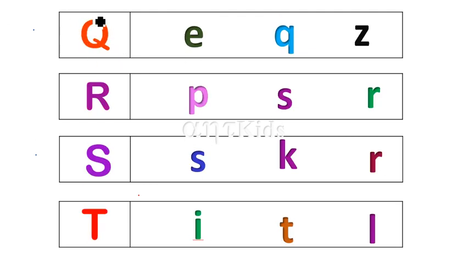This is uppercase Q. Where is lowercase q? Here it is. You're right. Q says Qu. And what about this? This is uppercase R. Where is lowercase r here? Yes, you're right. This is lowercase r. R says R. And what about this one?